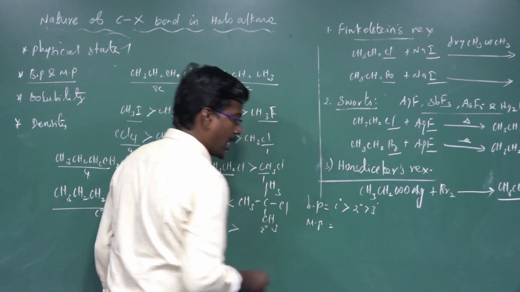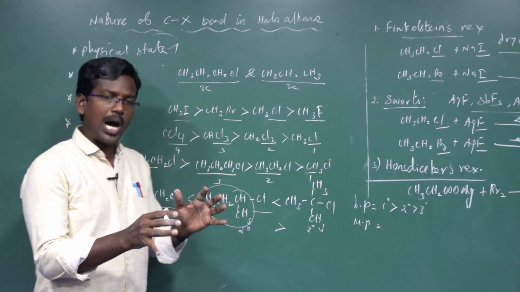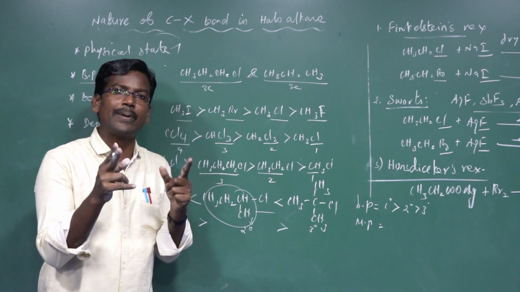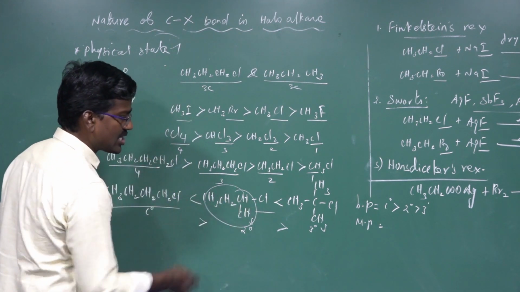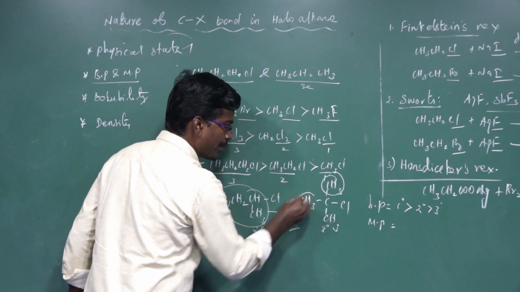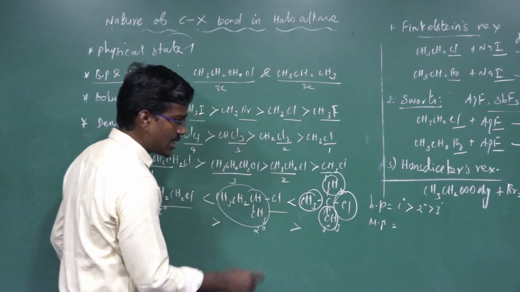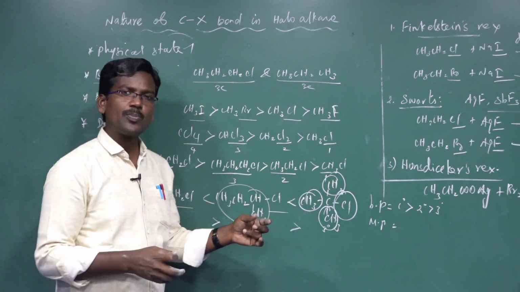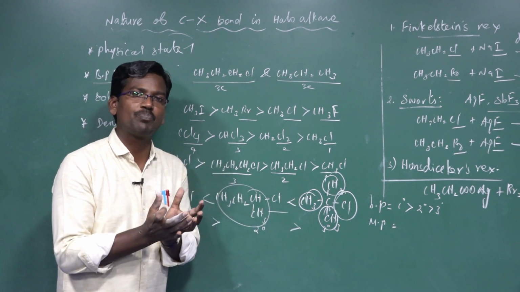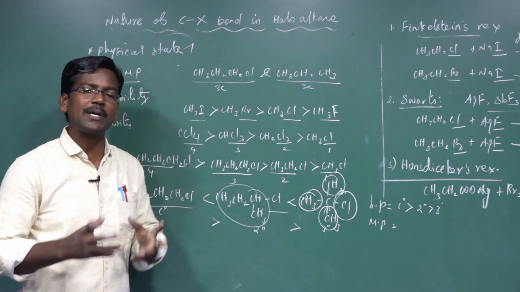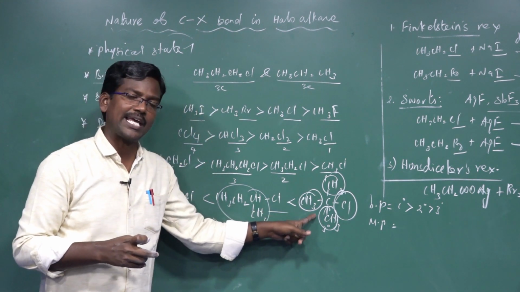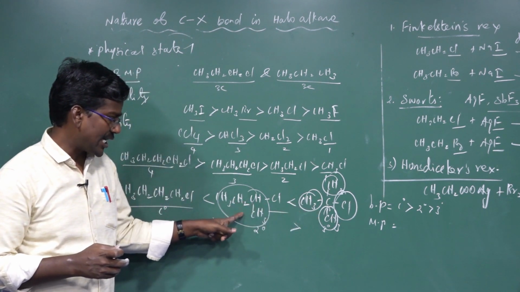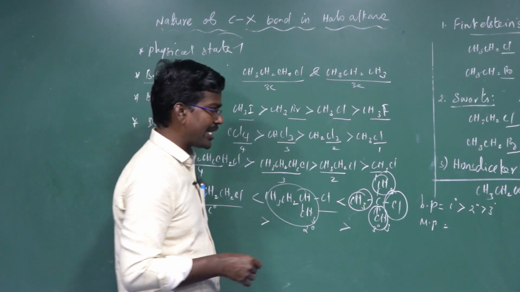Melting points depend upon molecules whose atoms or groups are better packed in nature. Comparing these three compounds, with the methyl groups and the chlorine atom, tertiary butyl chloride is better packed. That means tertiary butyl chloride has a spherical shape, which is why its melting point is higher. So the melting point of tertiary butyl chloride is higher than secondary butyl chloride, which is higher than primary N-butyl chloride.